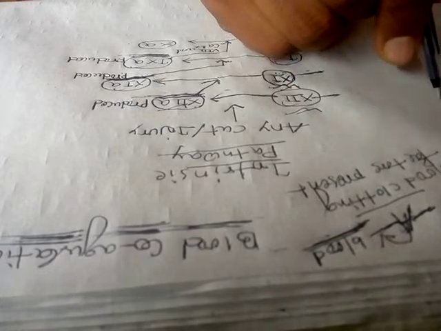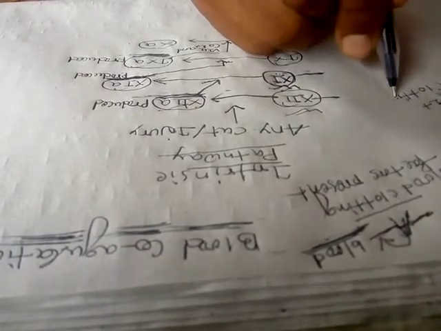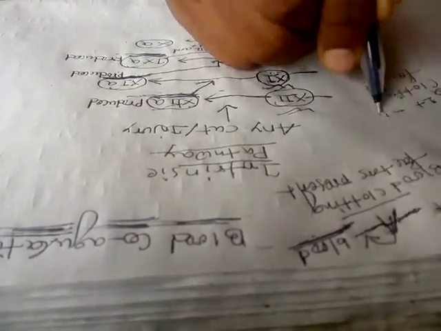For your information, calcium is also a clotting factor. Just Google it. This is number 2 clotting factor.